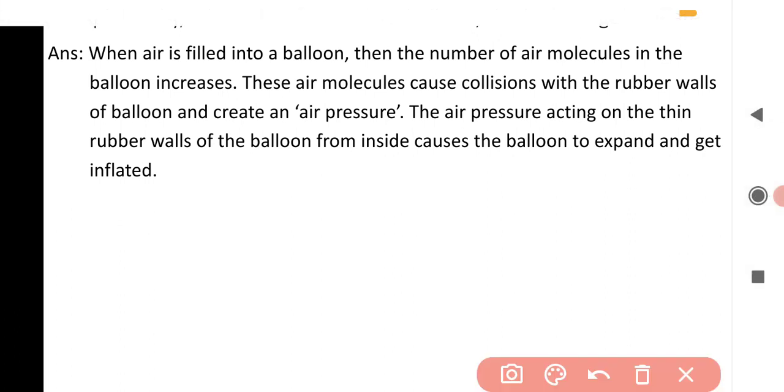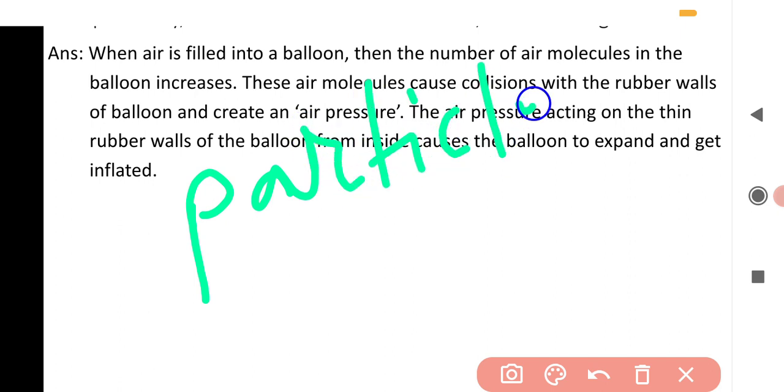Okay, the first question you see: explain why when air is filled into a balloon, the balloon gets inflated. Why does it happen? The answer: when air is filled into a balloon, the number of air molecules or air particles in the balloon increases.